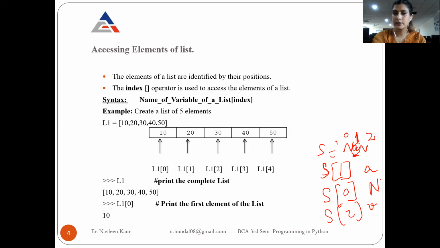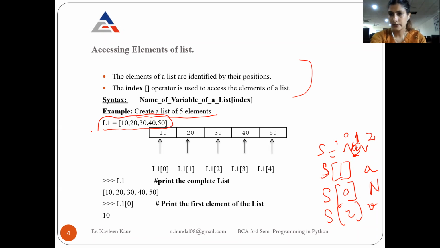Okay. Similarly, you know that your list is a collection of values or elements. And every element that you are putting into your list is being stored at a position like your string. So suppose this is a list, just don't look at it. So create a list of 5 elements. If it is not mentioned that the elements can be string or list or integers, so you can create any list with any 5 elements. So here it is a list of integers.